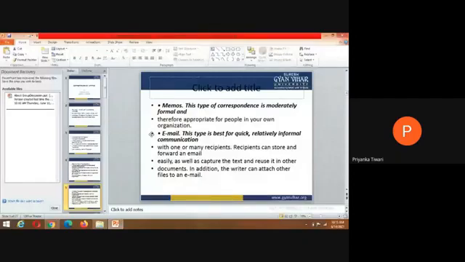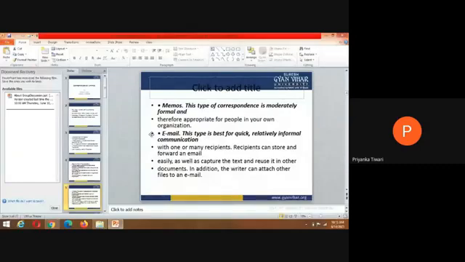Business correspondence strengthens the business, first of all. Strength to whom is it giving? It is giving strength to the business. It also helps in internal communication. Here we are sending internal information. So it makes communication within the organization more clear and more precise. It should be more clear, it should be more precise.